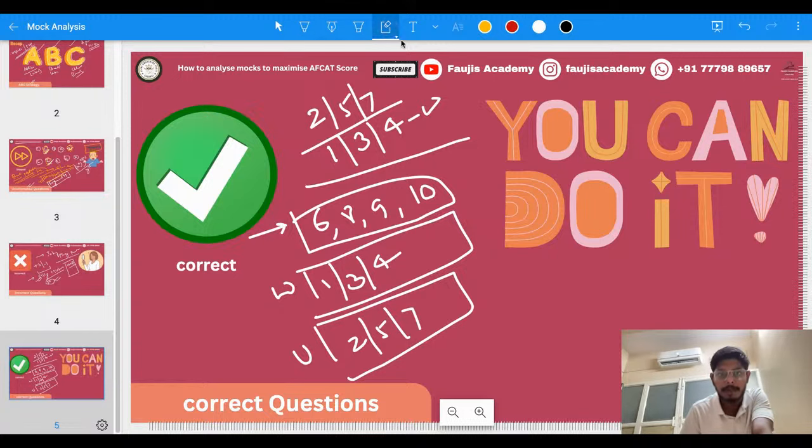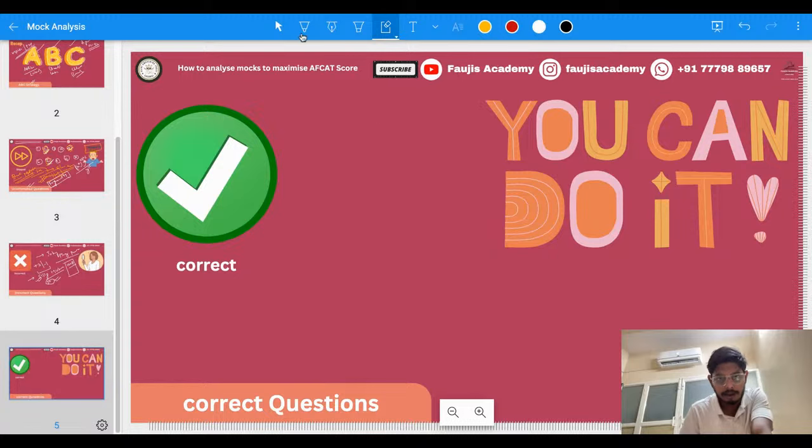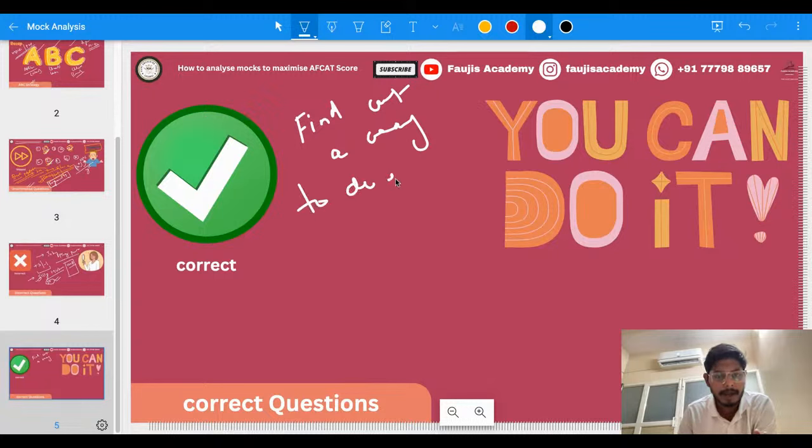Even though you have got the question right, your preparation doesn't end there with getting the question right. What exactly you are supposed to do is find out a way to do it in a better manner.